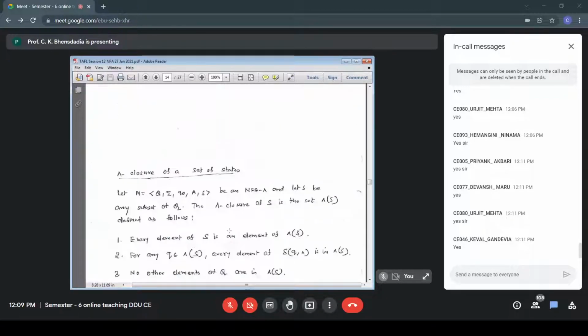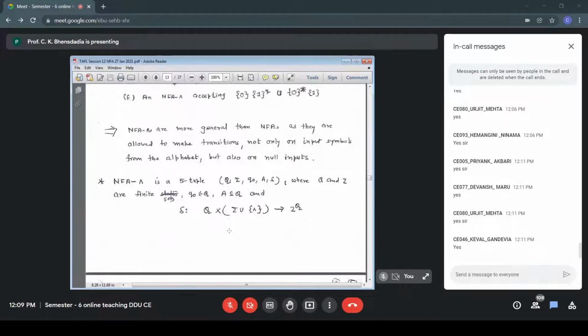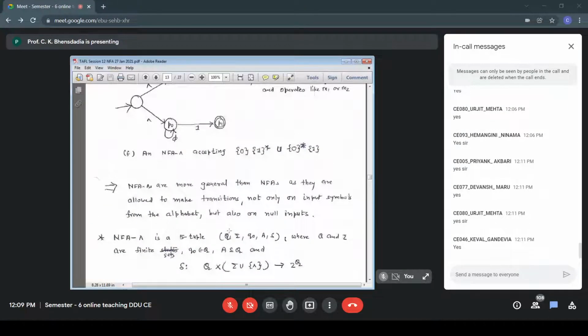Whereas here, when we don't apply star to delta, that is only plain delta, it takes a state and a symbol, or maybe null. We find out the different states that can be visited. So from a state such as A, and my symbol could be small b, from A on b, which are the states I can visit?